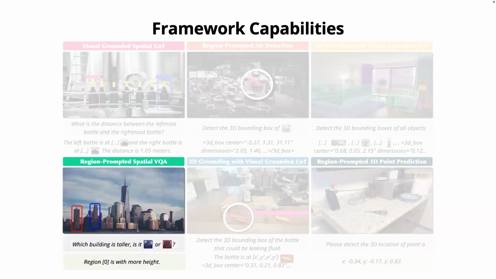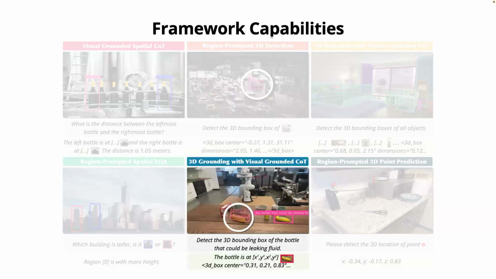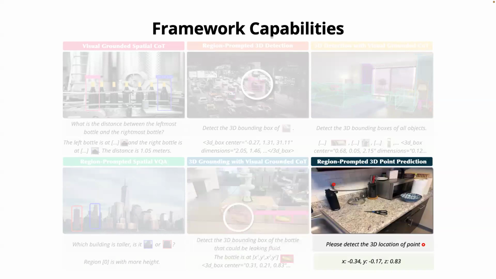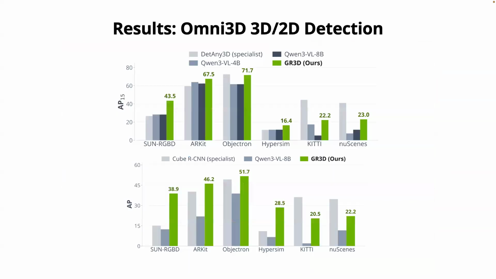We can also do spatial VQA with region of interest and 3D grounding, pretty similar to 3D detection, but given some spatial referring. And the last one is metric space coordinate prediction with point of interest. We give any point and ask what the coordinate of this point is.